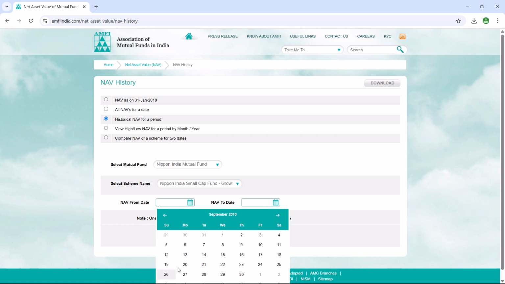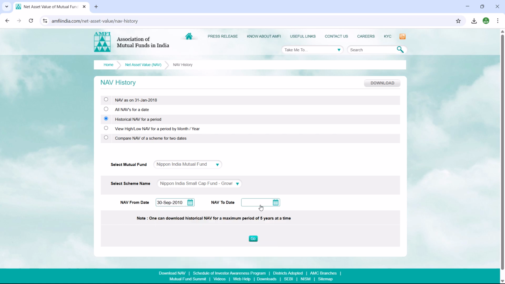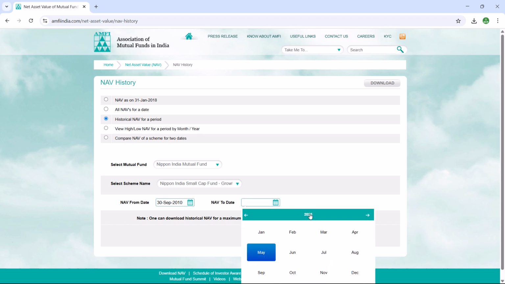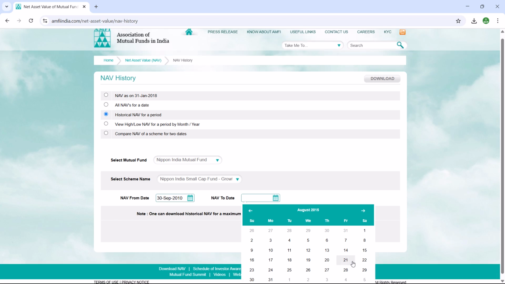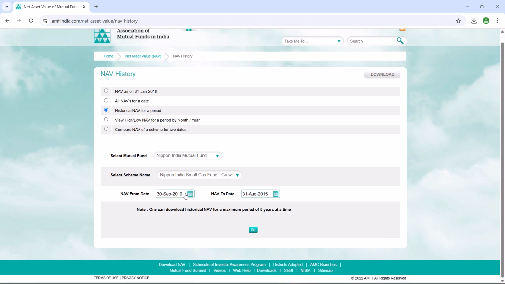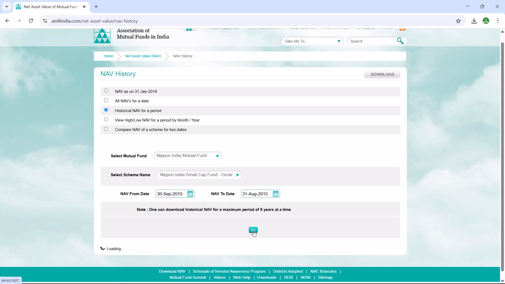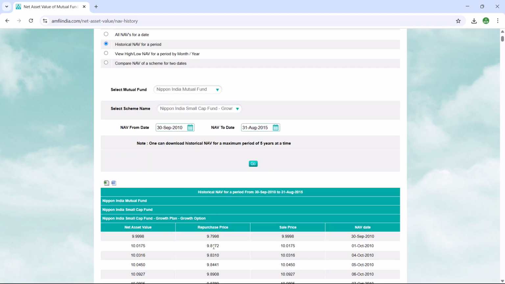September 30th 2010 to August 31st 2015, and then click go here, this green button. So it's loading. Yeah, we got the data.